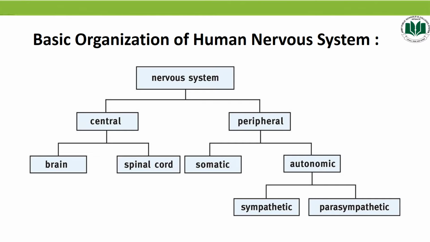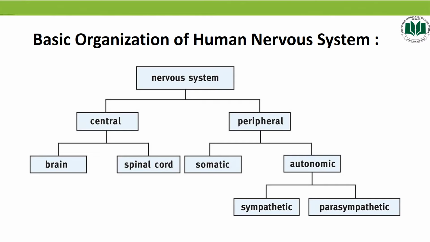And peripheral nervous system consists of two different type of neurons. The one is called sensory neuron and the other one is called motor neurons. When we are talking about the sensory neuron, basically transmit the information from sensory organs to CNS, central nervous system, while motor neurons transmit the information CNS to muscles and glands, or you may call it effectors.